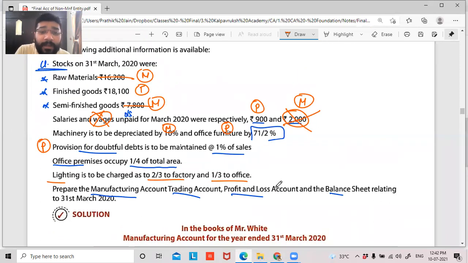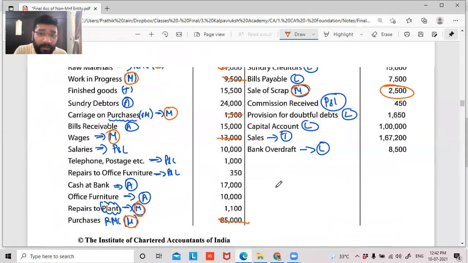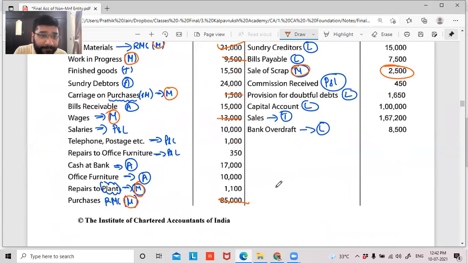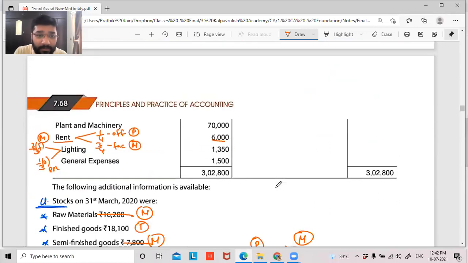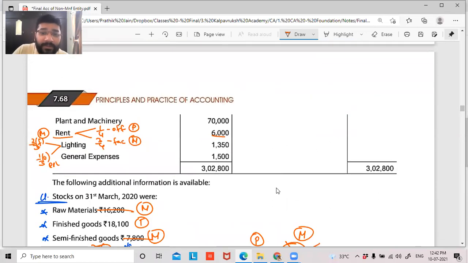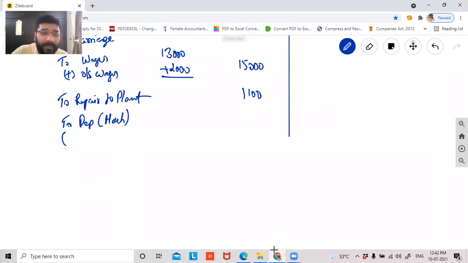Machinery is to be depreciated by 10%. Now, where is machinery here, guys? In the next page. Plant and machinery 70,000. 10% of 70,000 rupees, you can show the working here: 70,000 into 10 by 100. So 7,000 rupees is your depreciation on manufacturing.